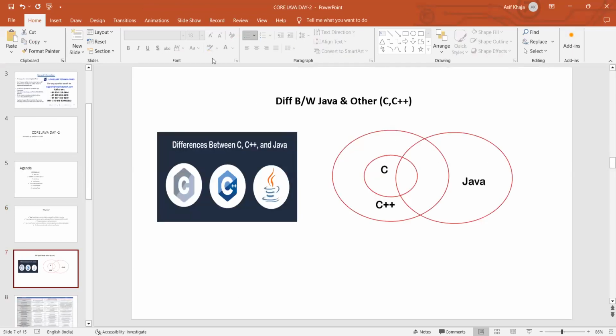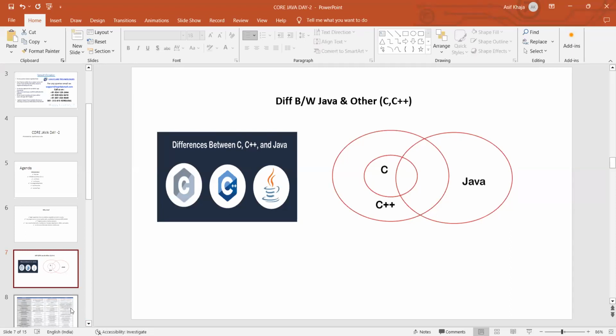Now, the differences between Java and the other programming languages. What are the other programming languages? Those are C and C++. C has these many features. C++ has these many features. C++ also includes the features of C. That is the reason C is inside, and outside is C++. And Java has the features of C and C++ along with external features also. So this is one simple, easy representation of C, C++ and Java.